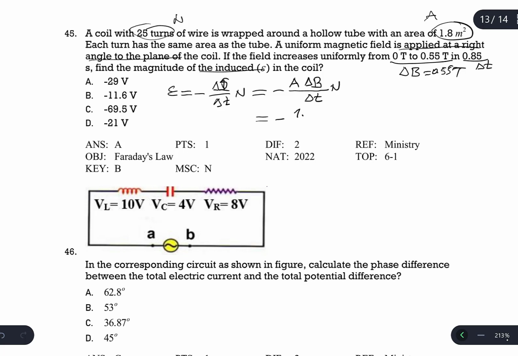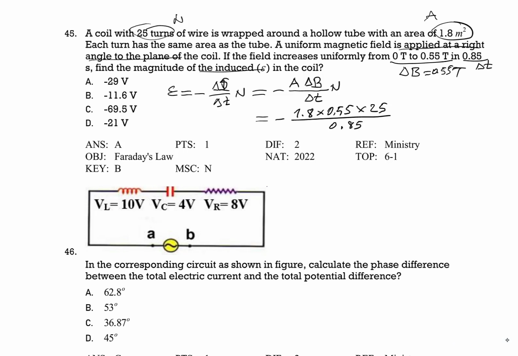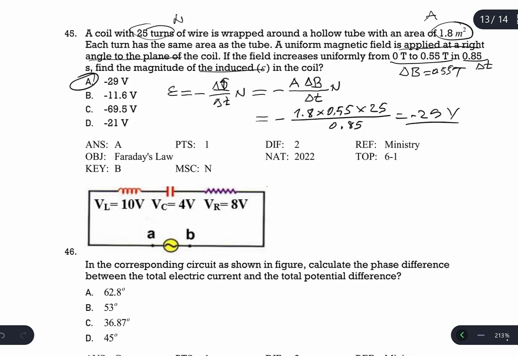Area is 1.8, delta B is positive 0.55, N is 25, delta T is 0.85. So we will get the answer: 1.8 times 0.55 times 25 divided by 0.85. Answer is negative 29 volt, so it is the correct answer.